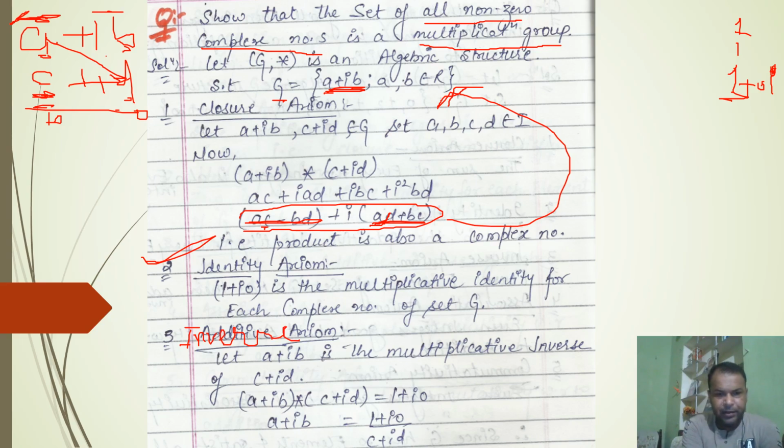Inverse axiom. In the case of the inverse axiom, we have to prove that the product of a number with its inverse gives identity. So let us suppose we have a complex number a plus ib.